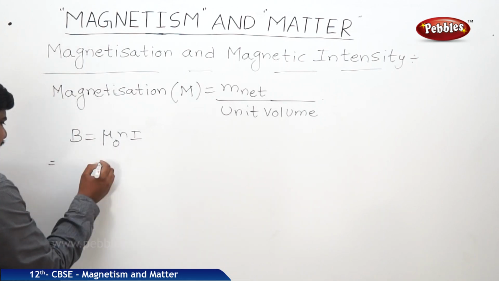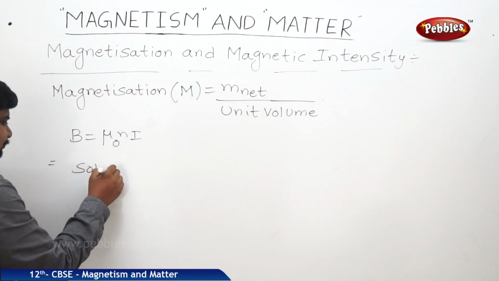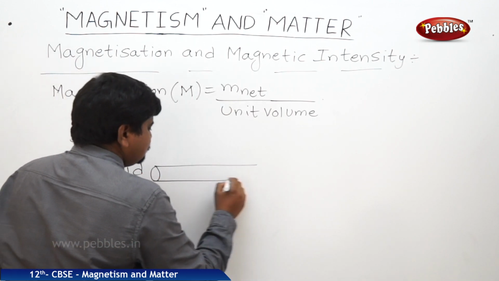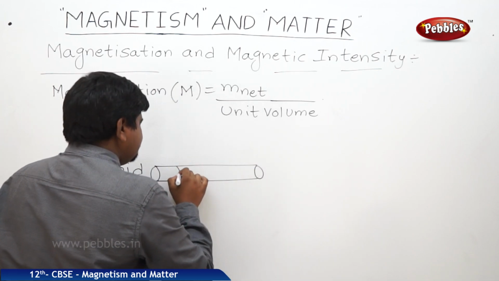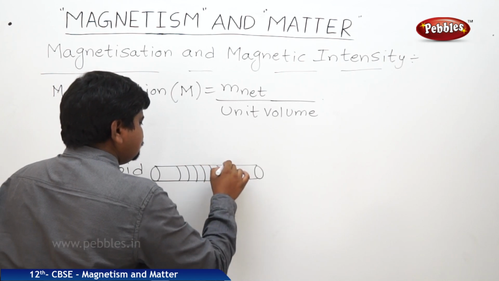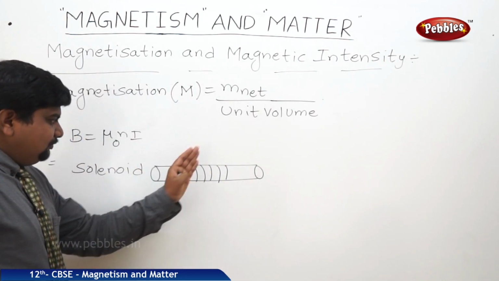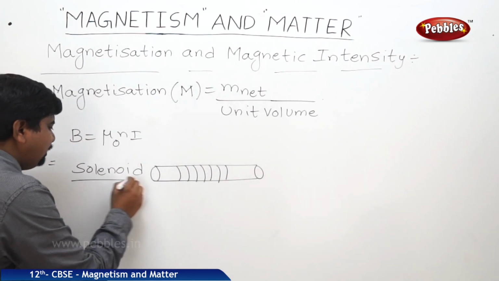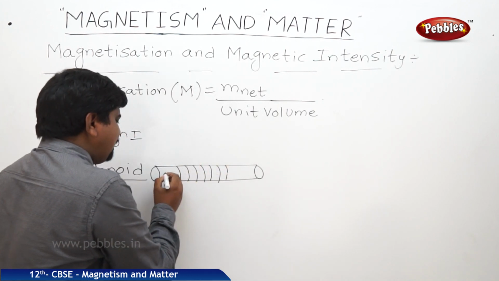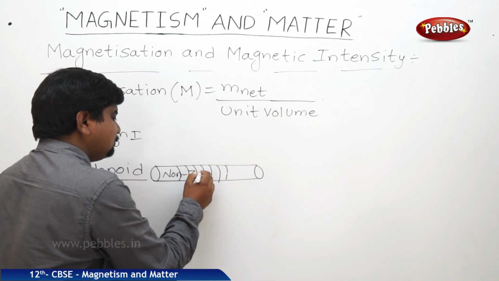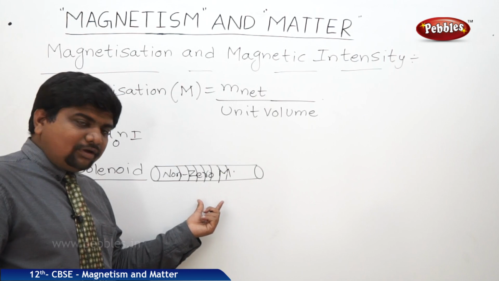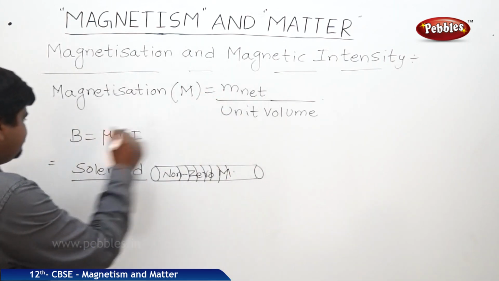Take a solenoid like this. If this is the turn, and if the interior of the solenoid is filled with a non-zero magnetic substance, then the magnetic field inside the solenoid will be greater than B naught.